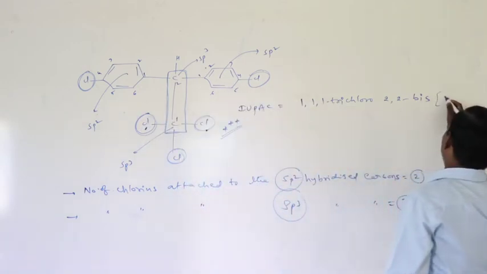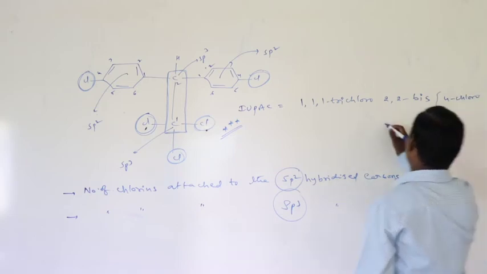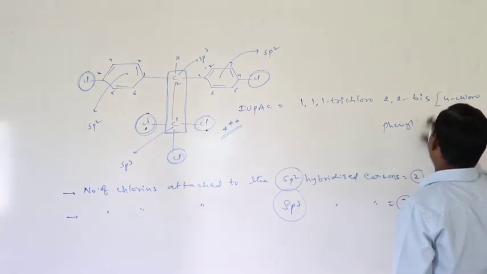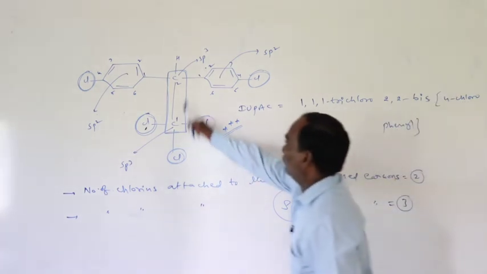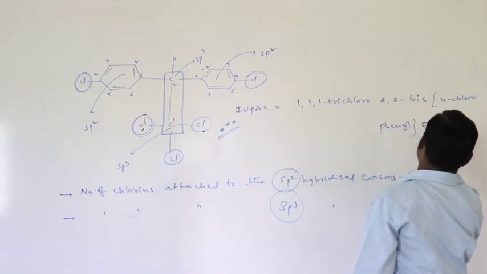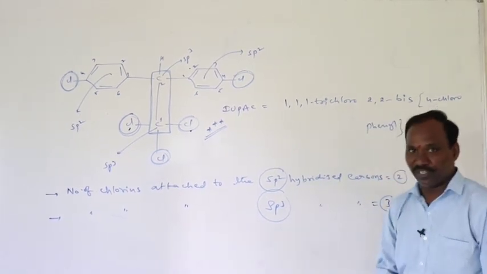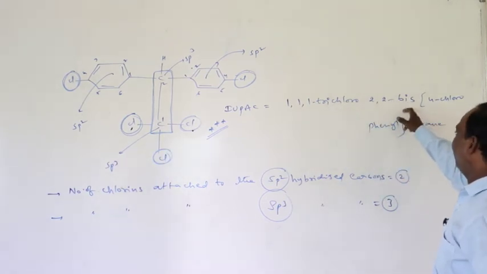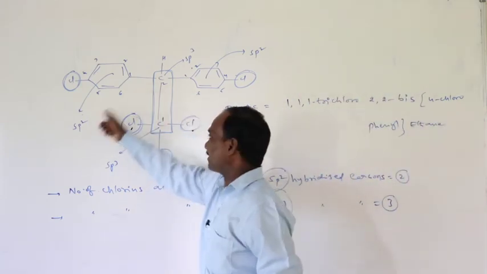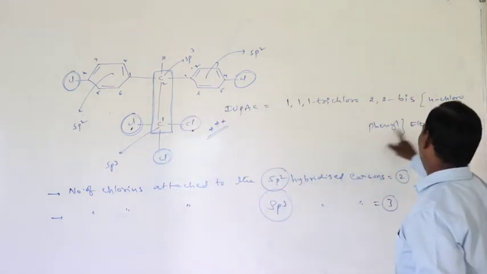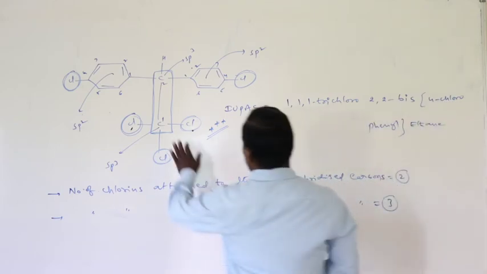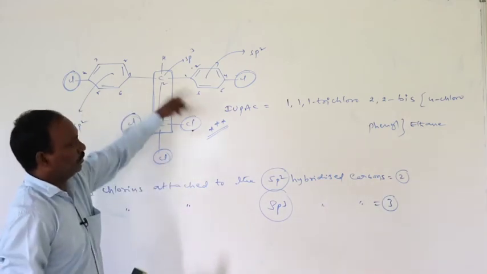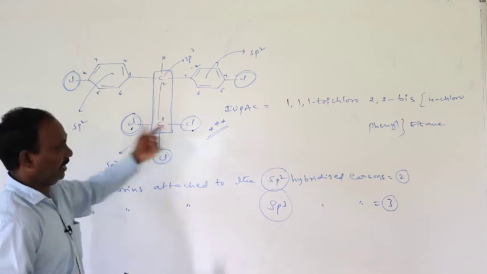So bis(4-chlorophenyl), and after that only 2 carbons are present, therefore ethane. Bis is used for the 2 phenyl rings. So the IUPAC name of the compound is 1,1,1-trichloro-2,2-bis(4-chlorophenyl)ethane.